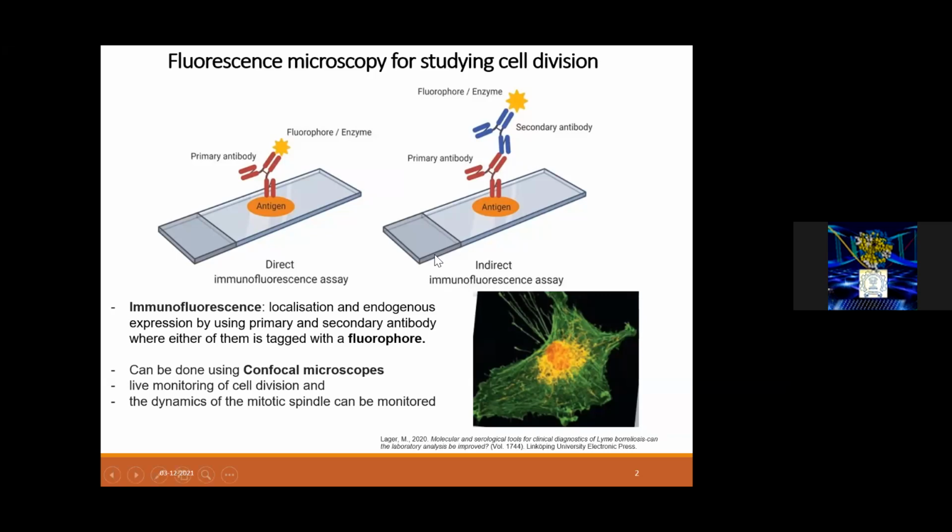The basic principle behind fluorescence microscopy is that we consider the components of the cell, as we know, it has various proteins or other biomolecules. We consider them as antigens, and then we use various antibodies, which can be primary or secondary antibodies. Antibodies are molecules that specifically bind to that particular antigen, and they are connected to a fluorophore. Again, a fluorophore is a molecule that, upon absorbing light, re-emits light.